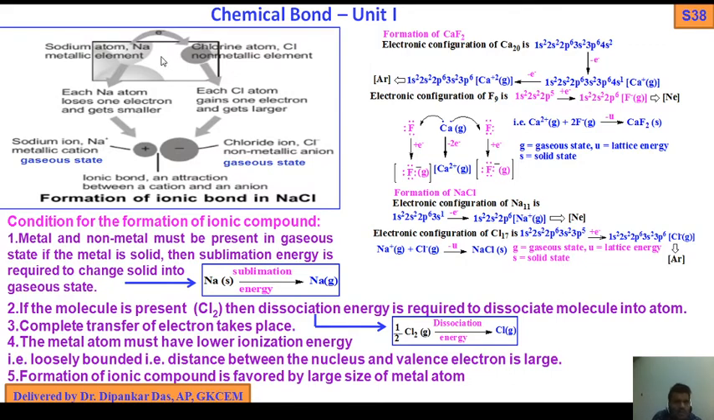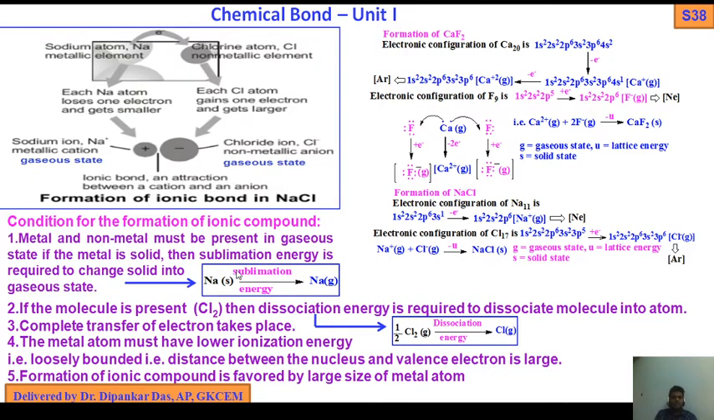Okay. Now sodium, what will happen? Sodium is a metallic element and chlorine atom is non-metallic. The sodium atom loses one electron and the chlorine atom gains an electron. Sodium ions in the gaseous state and chlorine ions in the gaseous state are attracted to each other.